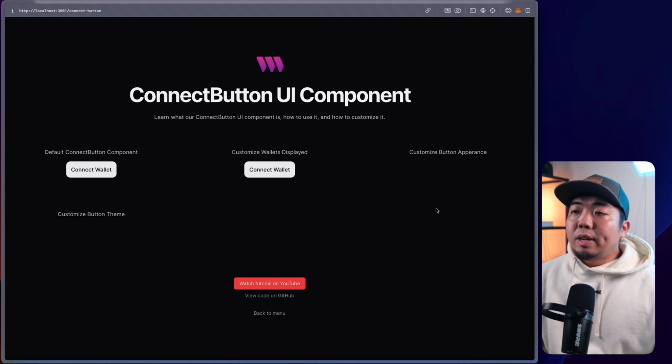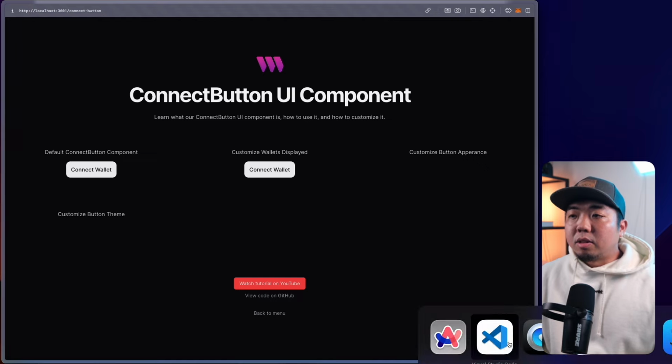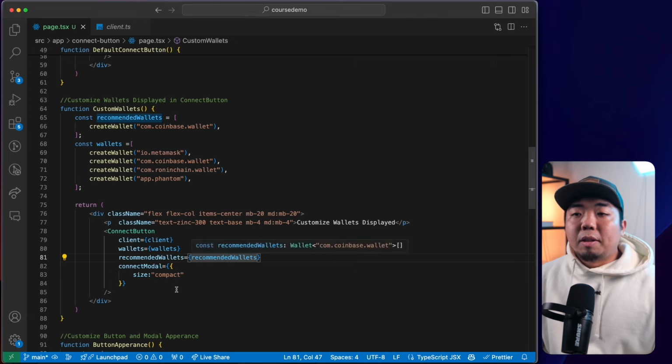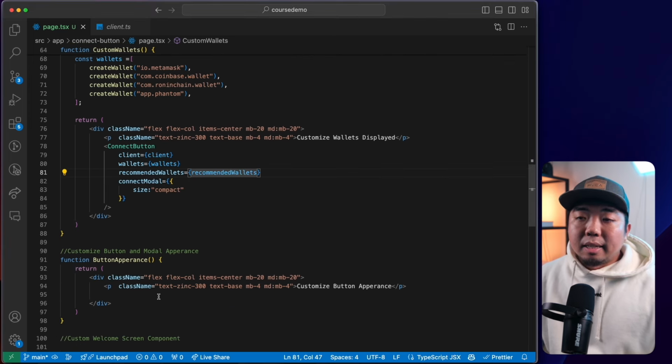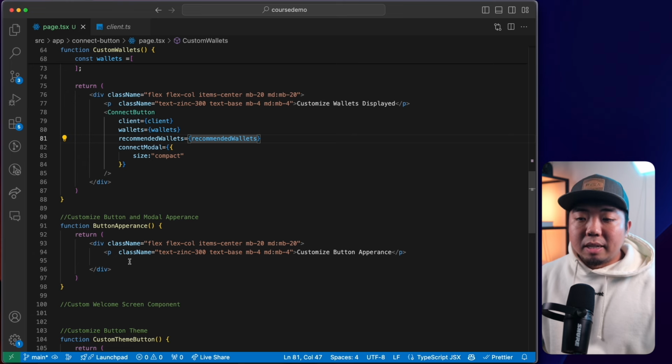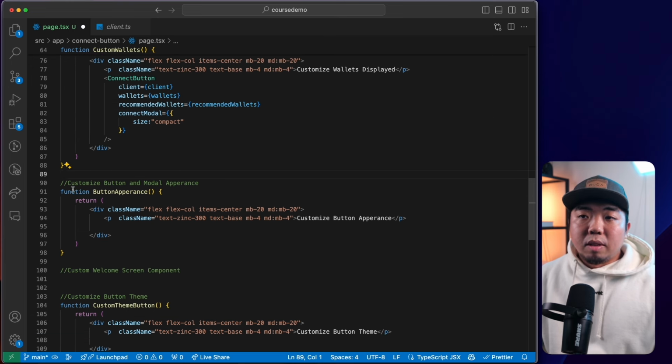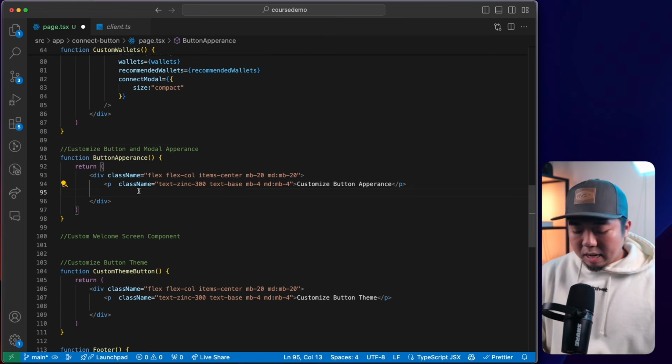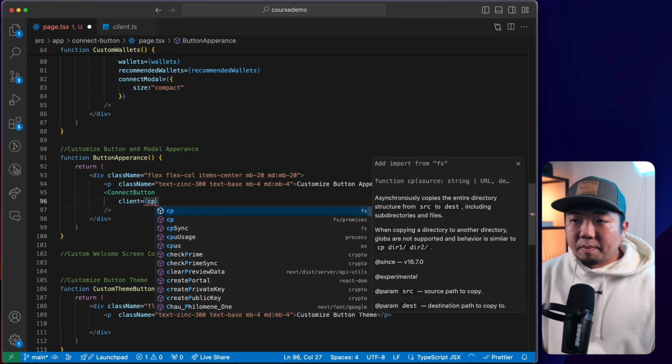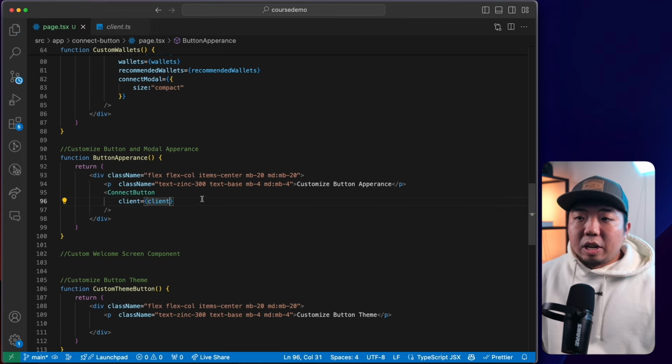The next thing we're going to do is customize the button appearance. So we can change a few things on the button, like the text and our labels of our button. So what we're going to do here is come down to the button appearance component, and we're going to add our connect button here really quick, add our client. And in here, we're going to change a few things.